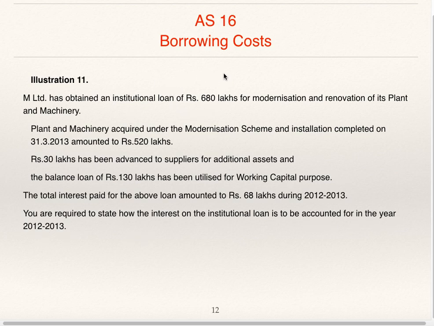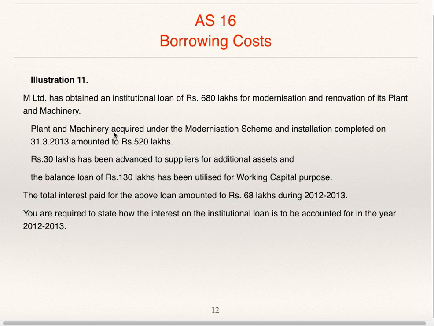Total institution loan taken was 680 lakhs and total interest paid on the loan was 68 lakhs. Now out of this 680 lakhs loan, 520 was used for acquiring plant and machinery, 30 was used as advance given to supplier for additional asset, and 130 has been utilized for working capital purpose. So 520 plus 30 plus 130 is 680. So that is how 680 lakhs has been used.